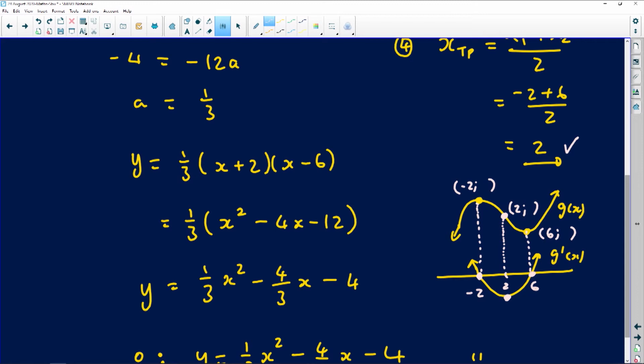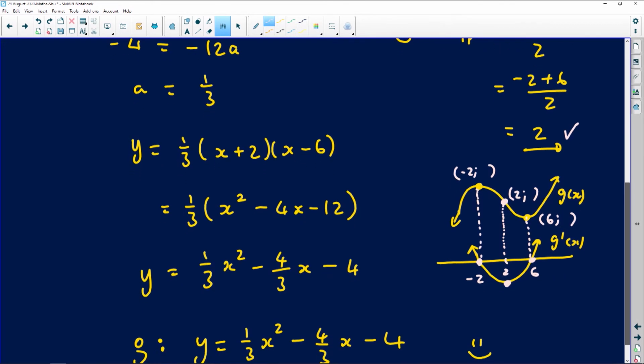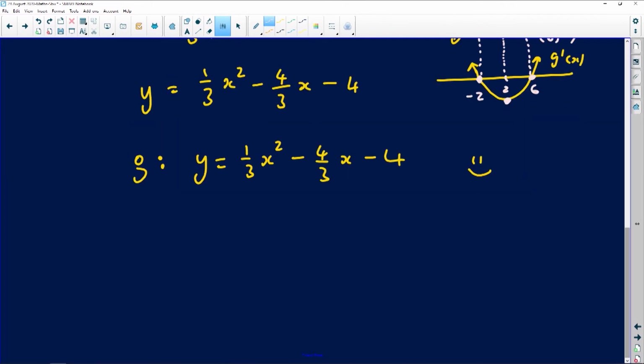The relationship between a cubic graph and its derivative is that the x coordinates of the turning points on the cubic graph become the x-intercepts in the derivative graph, and the point of inflection becomes the turning point of the derivative graph. So in order to answer the questions we're asking, they said they want the x coordinates on the cubic graph. How would we express our answer?